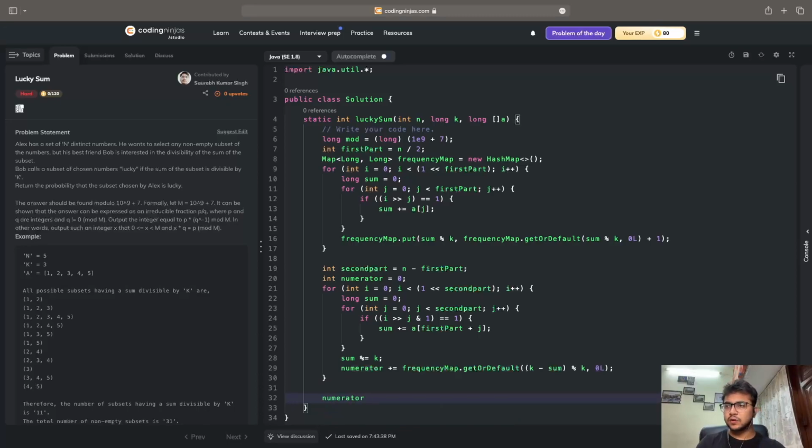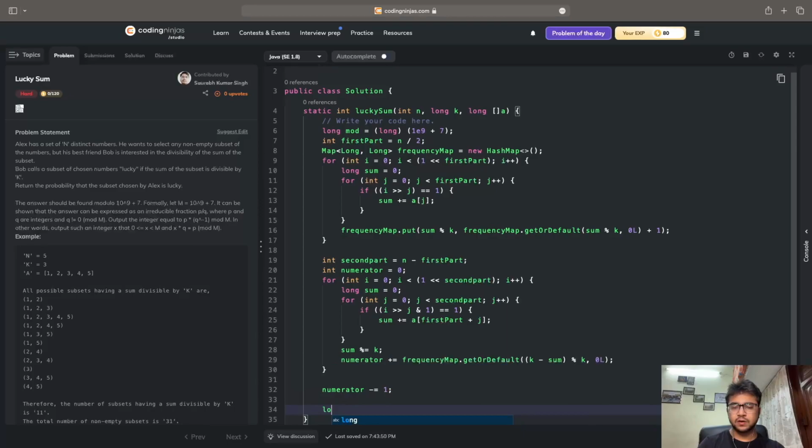So one of the sets is going to be the empty set, so I'll write numerator minus equals 1, which means I'm reducing it by 1. Now I have to calculate its denominator value, so I'll write long denominator equals 1L left shift of n minus 1.